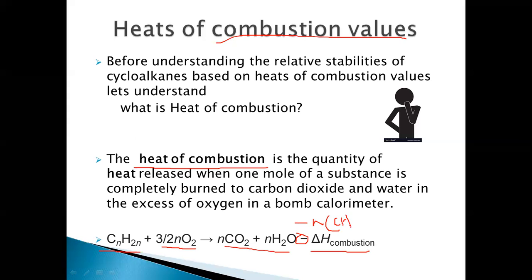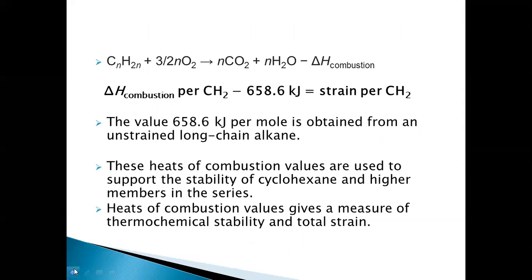Let's do this in detail in my further slides. Now the amount of heat released, for example for cycloalkanes, per CH2, is 658.6 kilojoules per CH2, and this is obtained from an unstrained long chain molecule. So if you take this unstrained long chain molecule, the amount of heat released per CH2 here is 658.6 kilojoules.